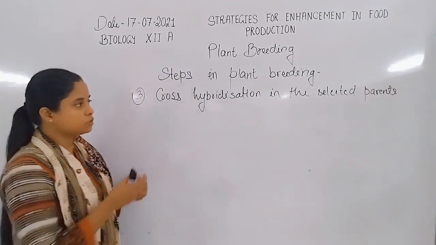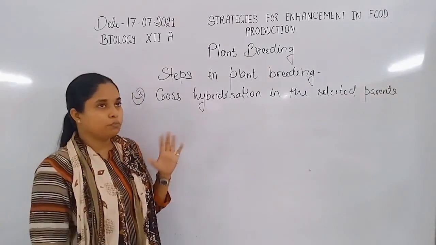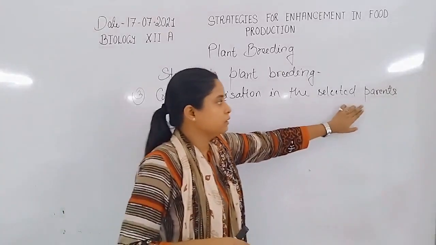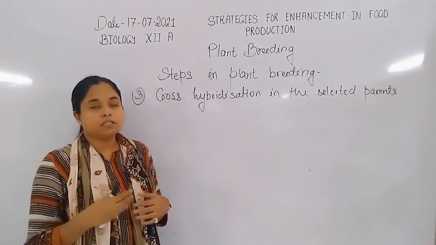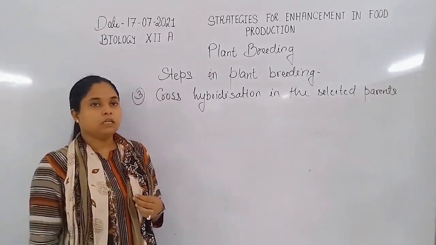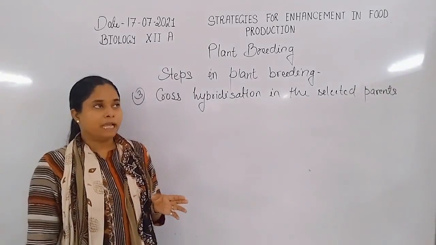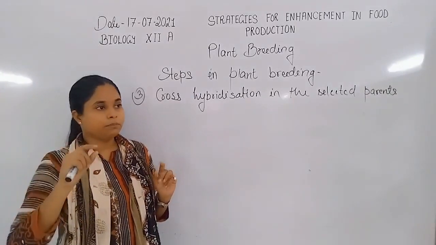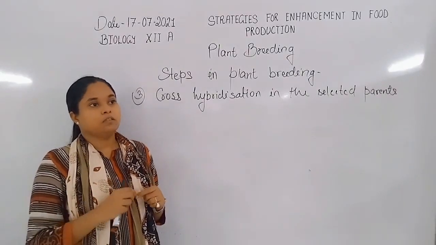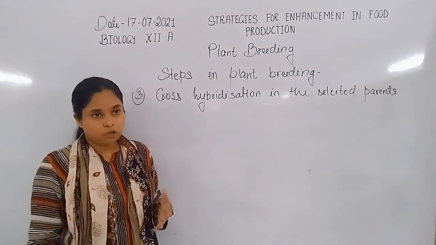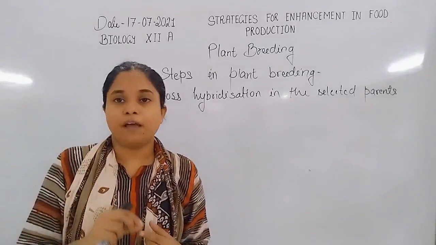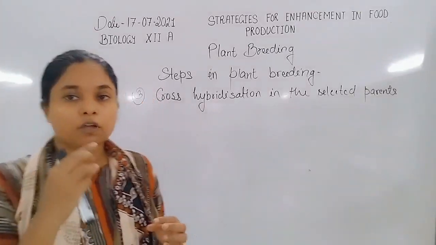So we need to choose two parent plants that have the characteristic for survival in adverse condition or water stress. For making the desirable plant breed, the following characteristics are: they can survive in water stress with less amount of water, they produce large number of fruits, and also they have nutritive values.